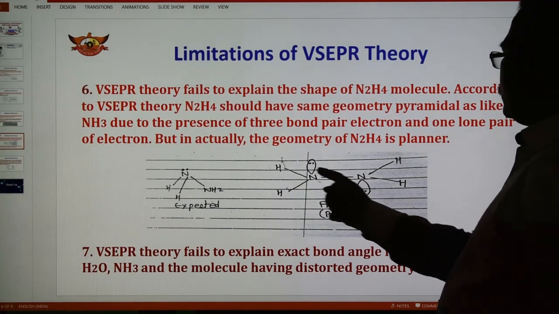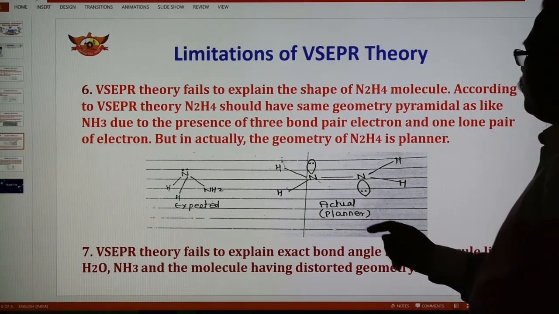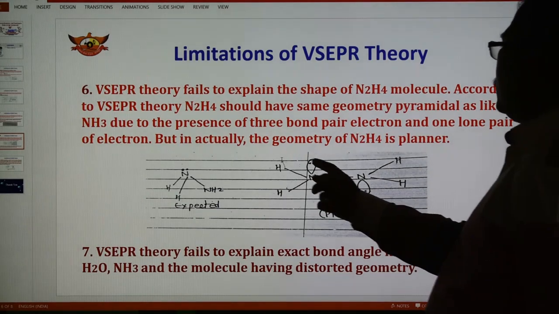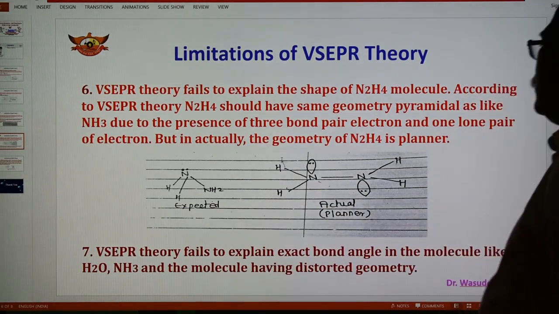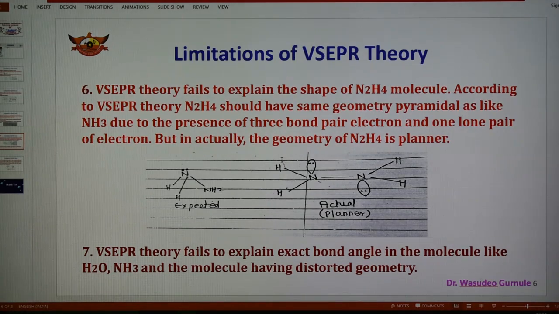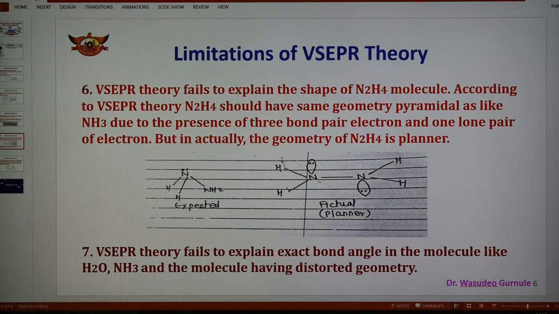Here there is 1 bond pair, second, third, and 1 lone pair. Here also 1, 2, 3 and 1 lone pair. So each nitrogen has 1 lone pair. This structure should be similar to ammonia because the number of electron pairs is the same, but in practice this molecule has a planar structure. This is not explained by VSEPR theory, and that is why it is another limitation. We can say that VSEPR theory fails to explain the shape of the N2H4 molecule.